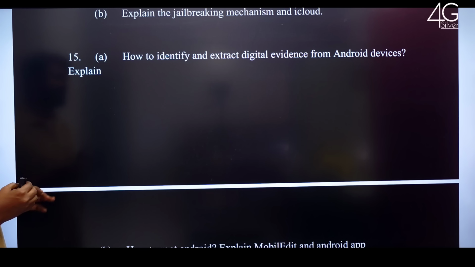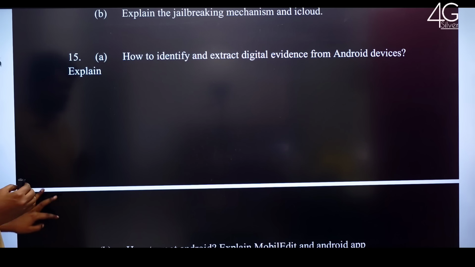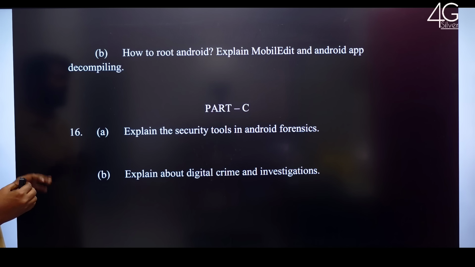How to identify and extract digital evidence from Android devices. Explain how to root Android. Explain mobile edit and Android app decompiling.